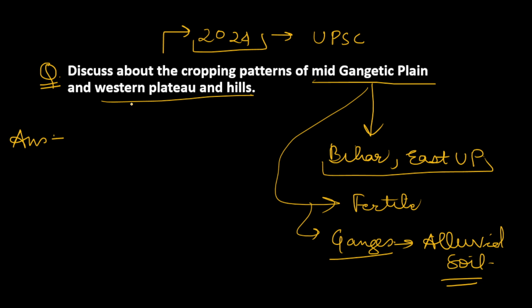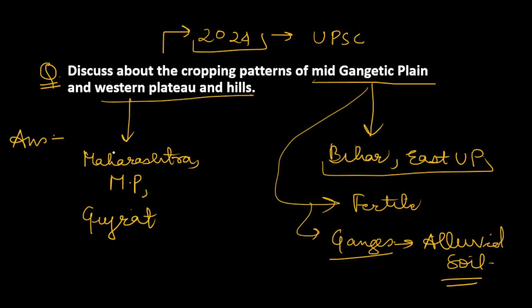When we see western plateau and hills, you will find Maharashtra, MP, that is Madhya Pradesh, and Gujarat. In western plateau and hills you will find these three states, and there are a variety of different cropping patterns here. Especially, some areas of this region are arid or dryland areas where the rainfall is not high. Some regions also come in the rain shadow area of the Western Ghats, so rainfall is low there, but some areas are well irrigated.